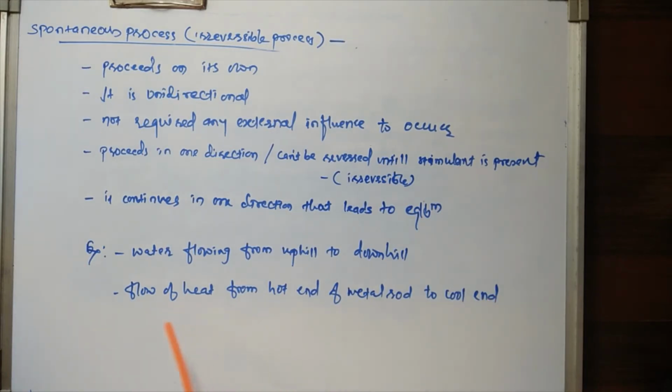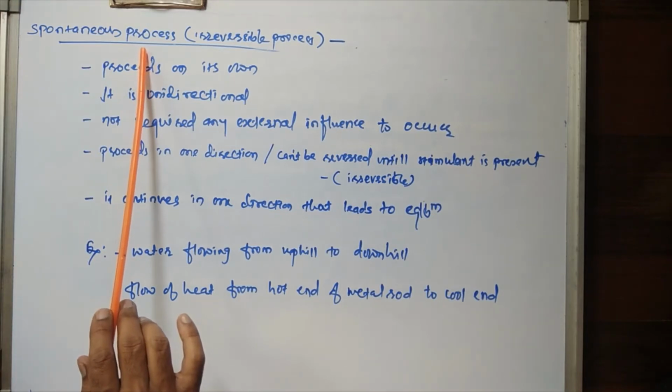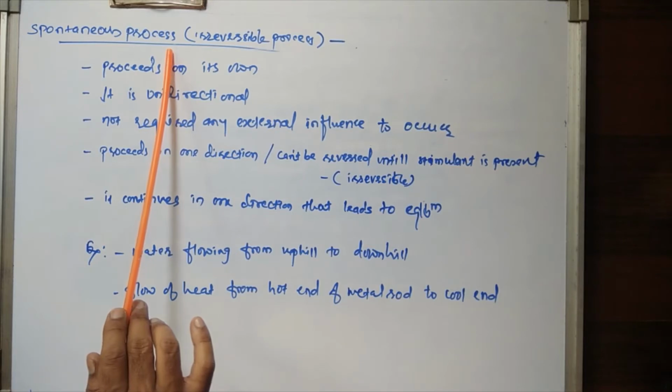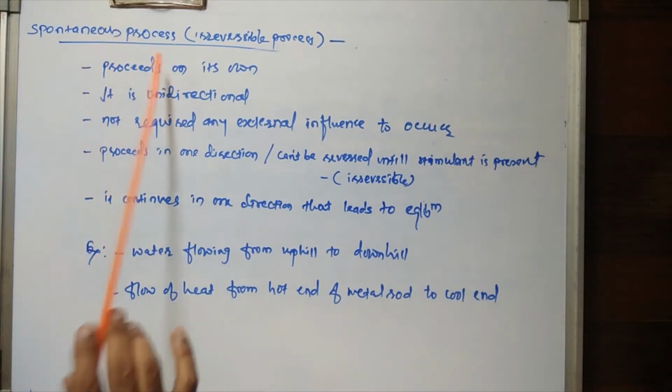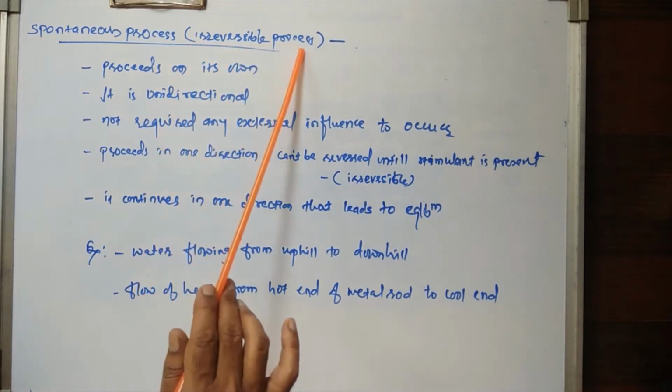That means if a metal rod is heated at one end, ultimately the heat flows from the hot end to the cool end of the metal rod. So these are the examples. Basically, a spontaneous process proceeds on its own in one direction and does not require any external influence for its occurrence.